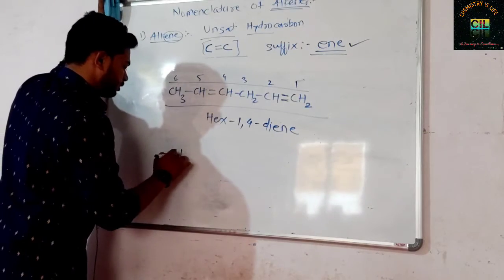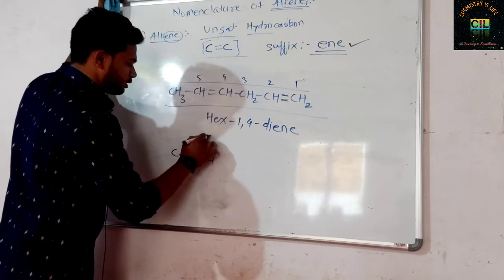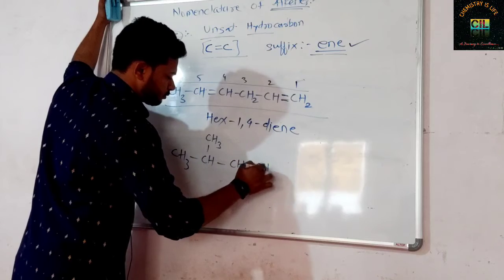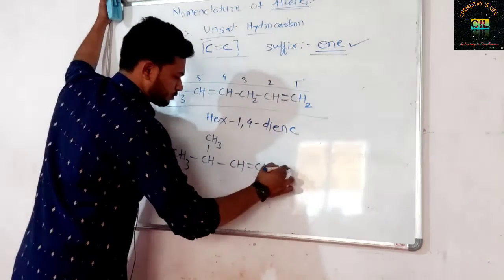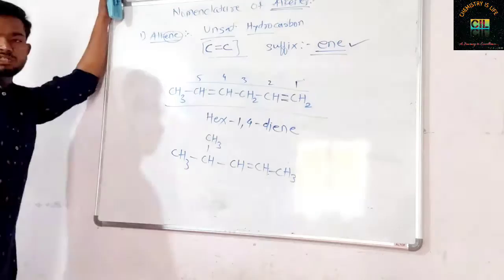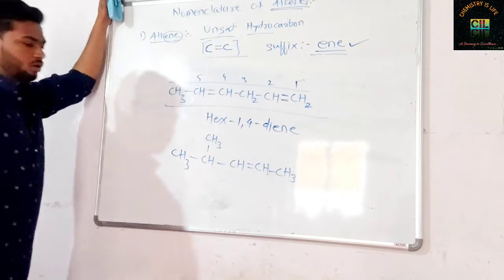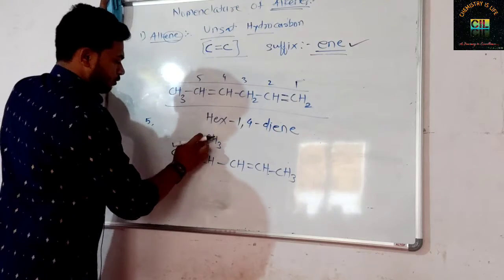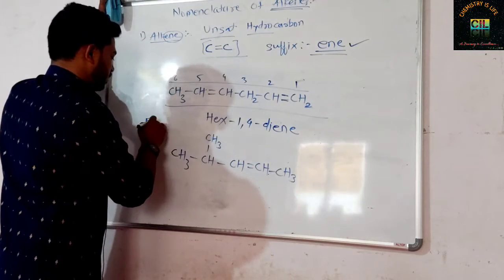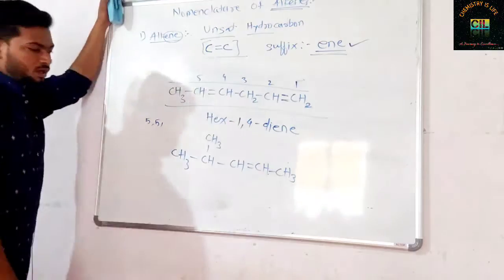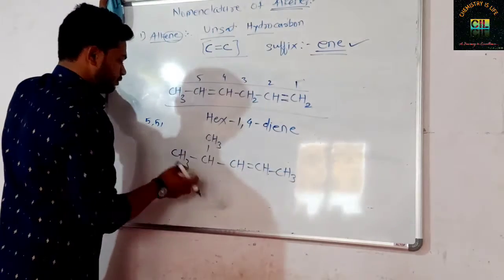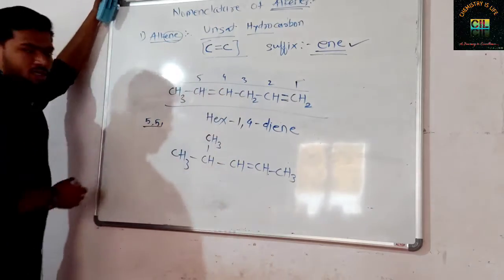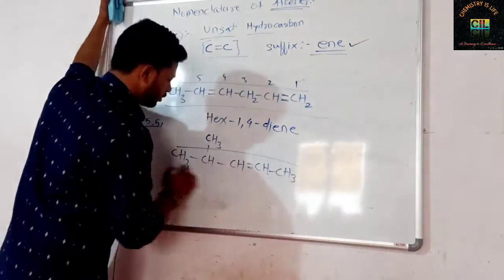Okay, the next example will be CH3 CH CH3. What does the rule say? First of all, select the longest chain. 1 2 3 4 5, I am getting a 5 carbon chain. 1 2 3 4 5, I am also getting a 5 carbon chain. 1 2 3 4 5. Again 1 2 3, we will not select the 3 carbon chain because 5 is the highest. So go this way, this is the parent chain.